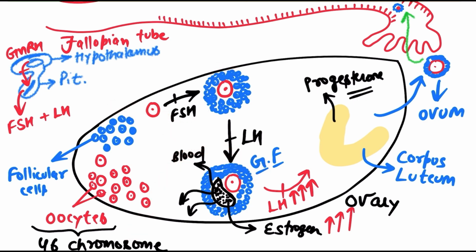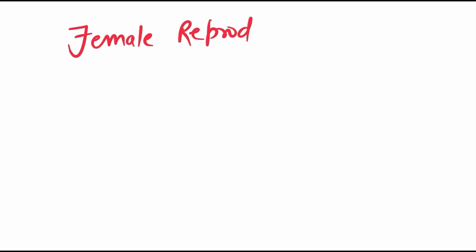Right? Now let's come to the other part. What is the function of this estrogen and progesterone, and what is going to happen to this egg? That we are going to see right now. Okay, so what is the function of this estrogen? Now just remember, within the female reproductive system, there is another structure which is again the secondary sex organ. The primary sex organs are the ovaries, and the secondary sex organ is known as the uterus, the womb,